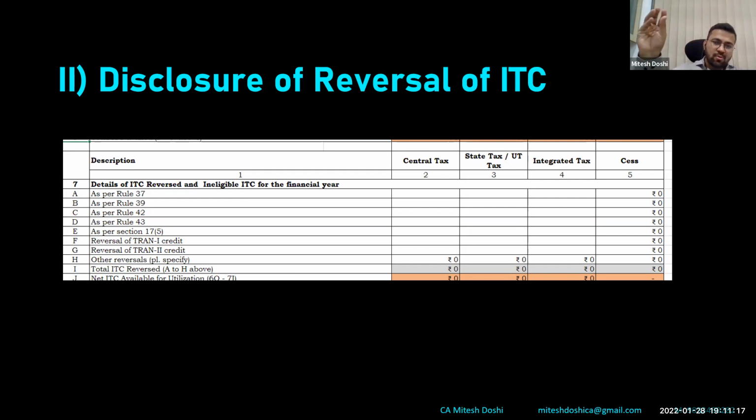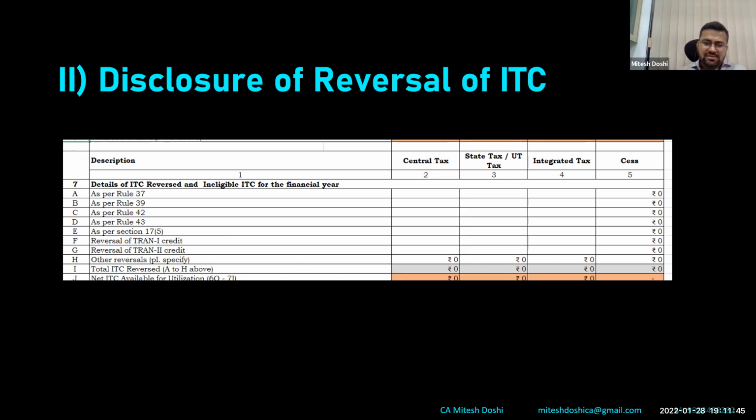So ITC availed 100 rupees, 20 is shown in table 7. So the total figure in 7J would be 80 rupees. That would be auto-populating in table 9, GSTR 9C. And thereafter ITC as per books is shown 100, and 20 has been reversed already in DRC through DRC-03. We used to show it this way. So many people used to say no, this is not the right way. We have to show whatever has been reversed in GSTR 3B of the financial year.